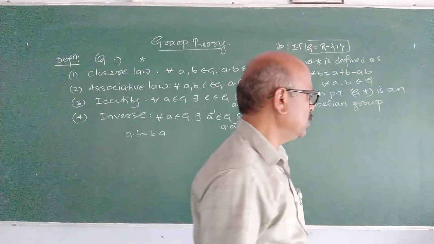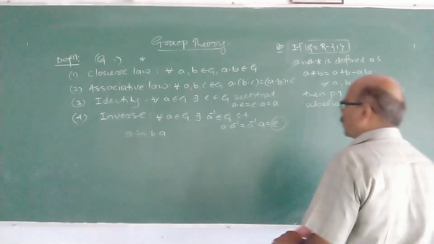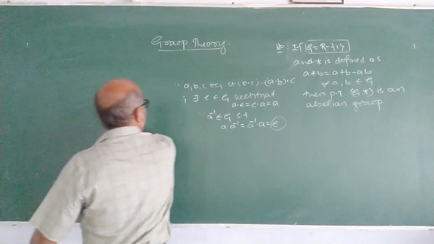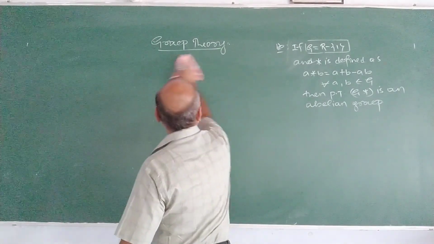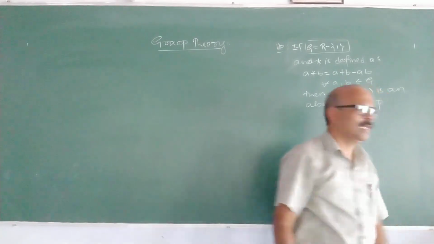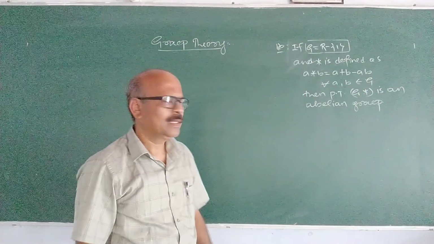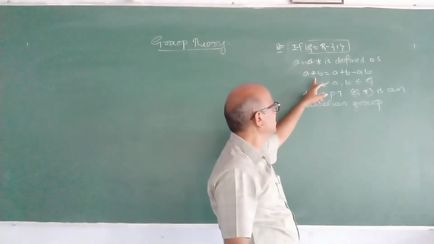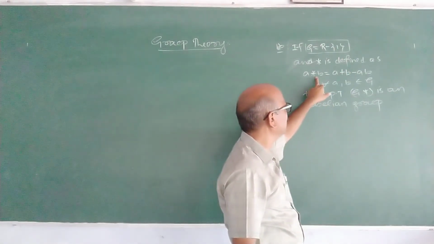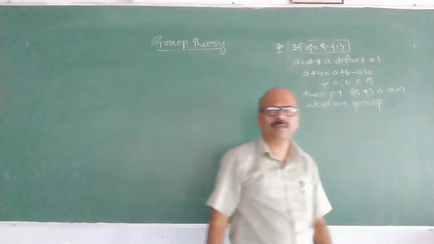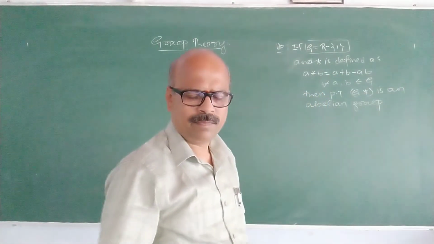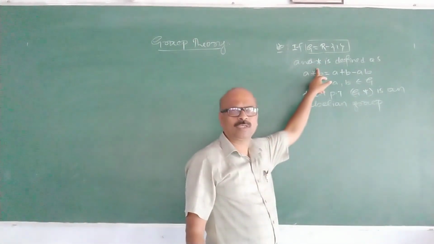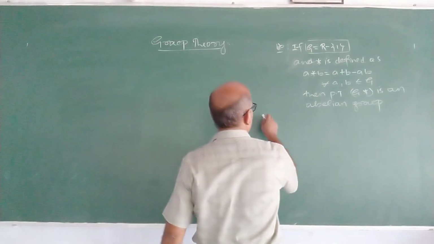So this is the problem now. Group means two things are important: a non-empty set and a binary operation. What is the set here? Set of all reals except 1. And the binary operation is defined like this: a star b is a plus b minus a into b. And you have to prove that this set forms a group with respect to the binary operation. You have to verify the group axioms.